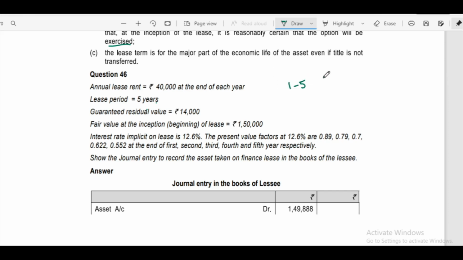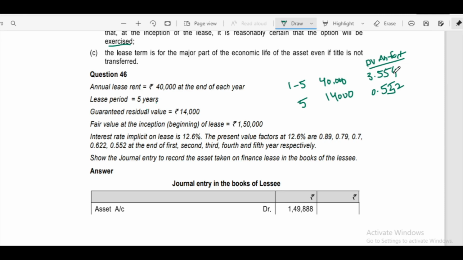For first 1 to 5 years, 40,000 annual lease rent, and we have to calculate present value annuity factor. And for 5th year, we have to consider gross residual value. For 5th year, discounting rate is 0.552. Annuity factor for 5 years is 0.89 plus 0.79 plus 0.7 plus 0.622 plus 0.552. It is 3.554.